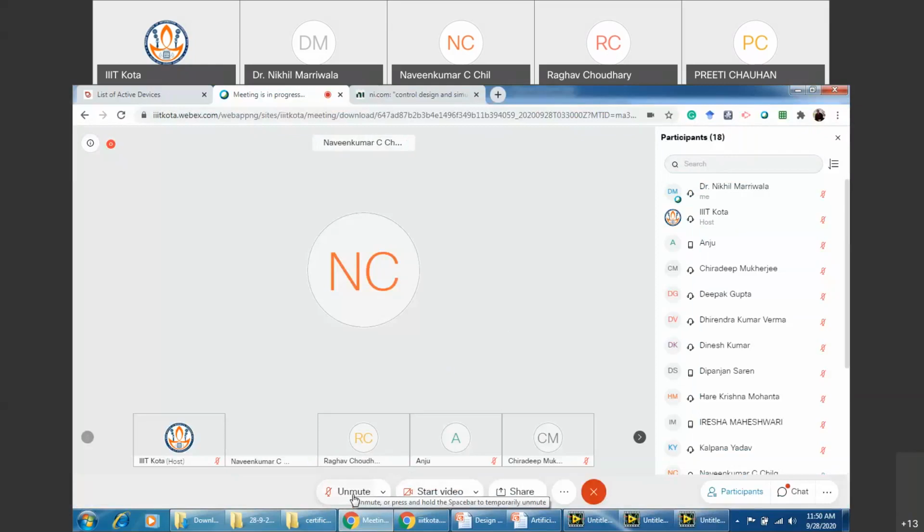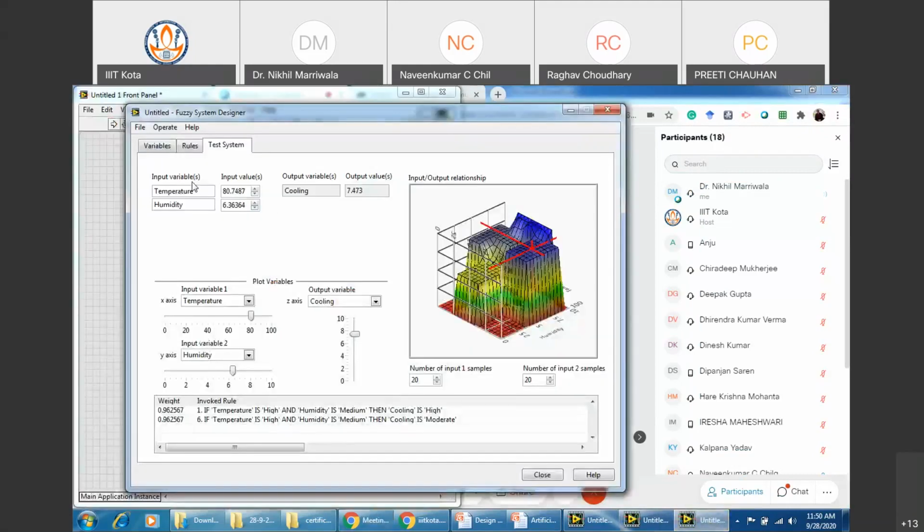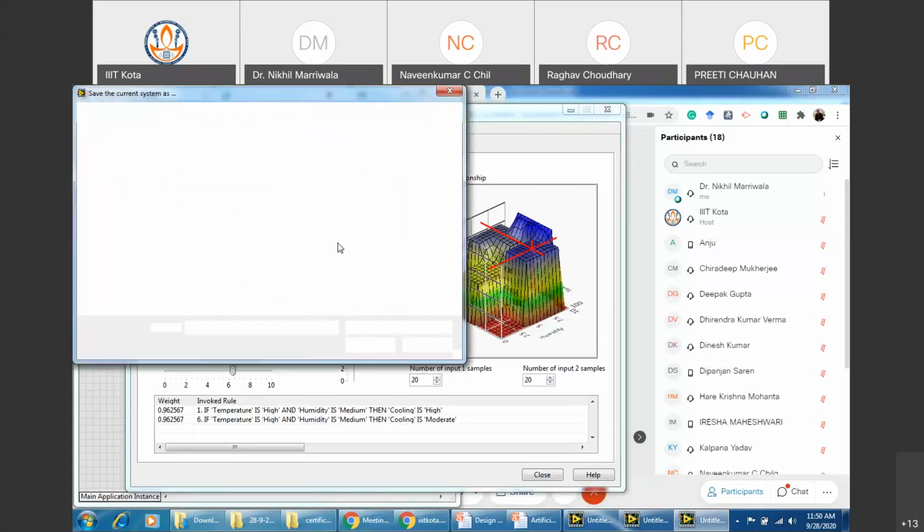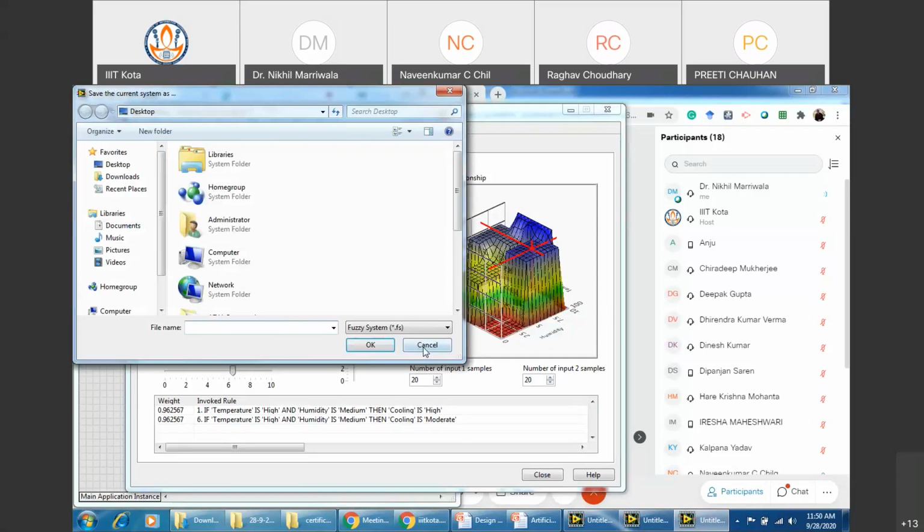So we'll just save it now. Yes, sir. You can save it. Save it from here. Save as, and you can give it a name, and you can save the system that you have designed. Right?